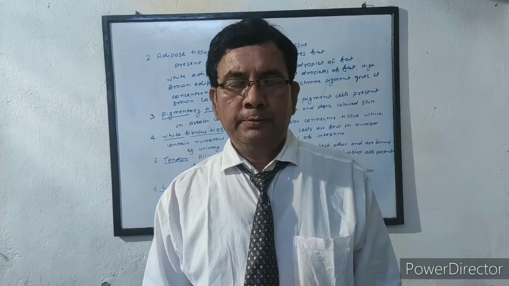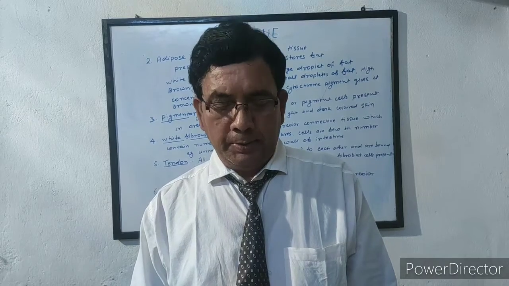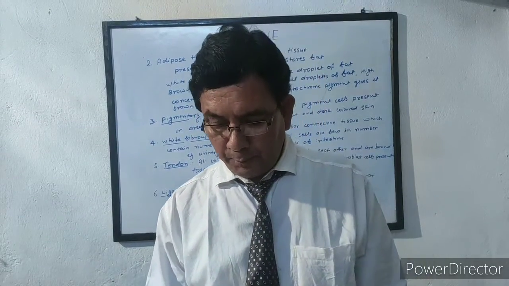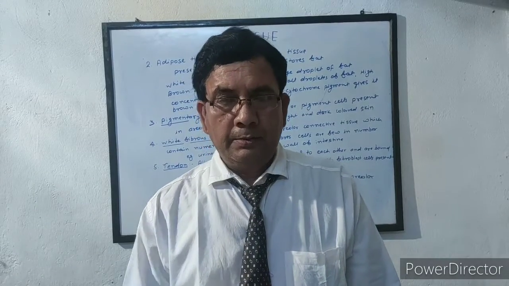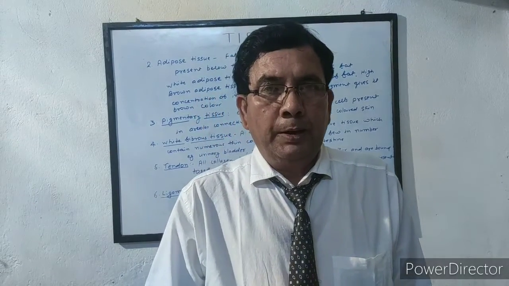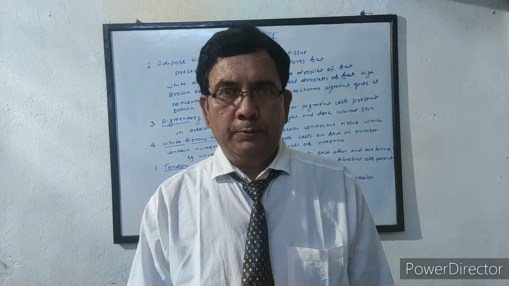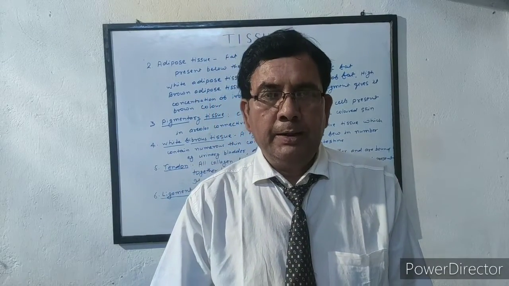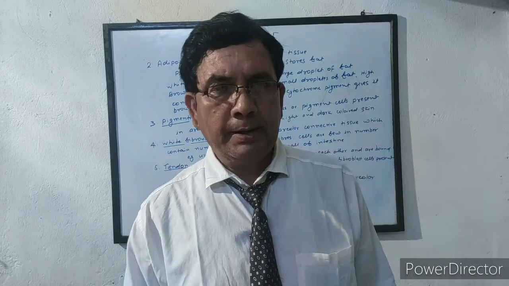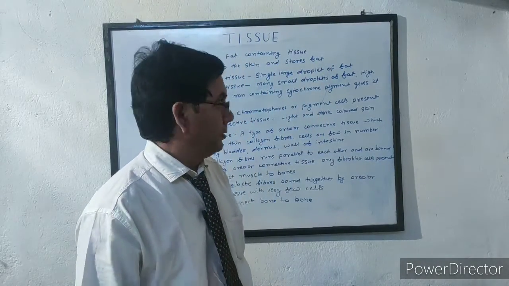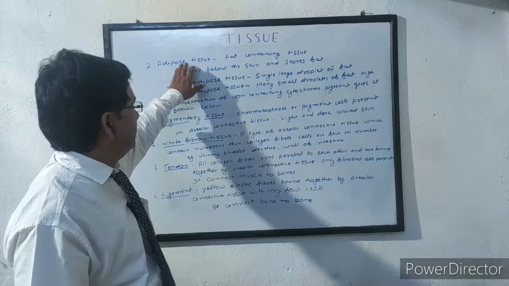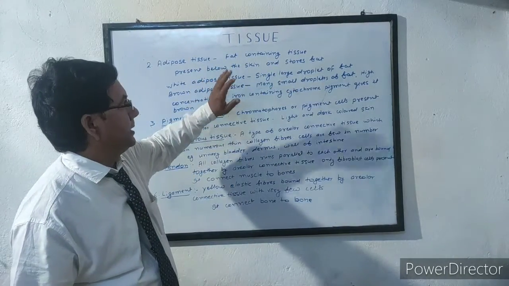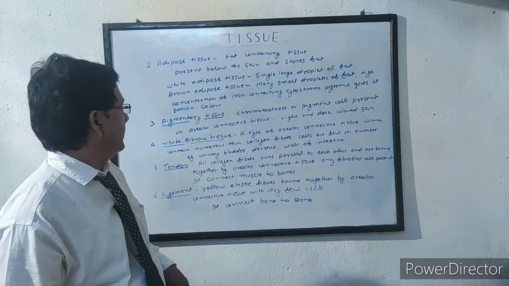The second type of connective tissue proper is adipose tissue. It is fat storing tissue. Mainly it is present below the skin and stores fat. That means adipose tissue is fat containing tissue present below the skin, with the stored fat.